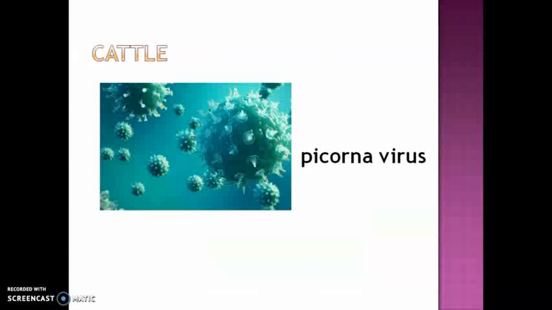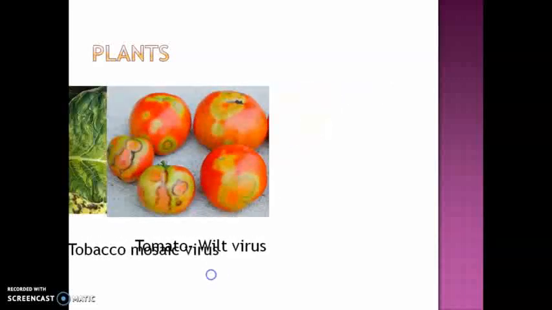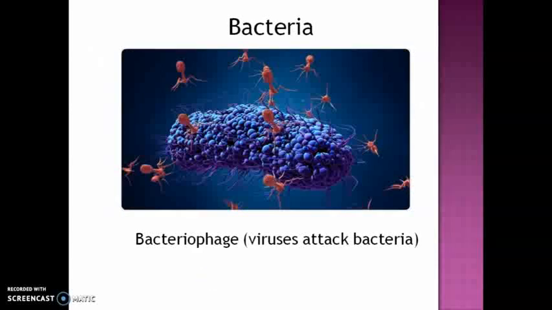Coming to cattle, they have the picorna virus, which is responsible for various infections in cattle, like infection in the stomach or throat, or foot and mouth disease. Then in plants we have the wilt virus, which is present in tomato, and the tobacco mosaic virus. And in bacteria, we have the bacteriophage.